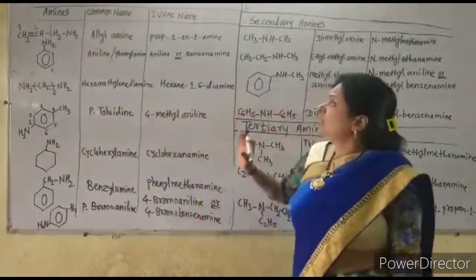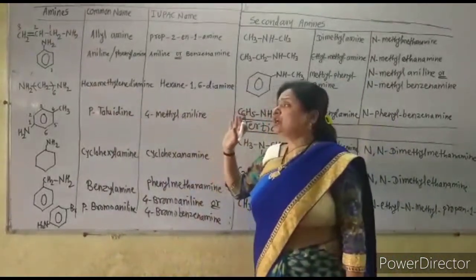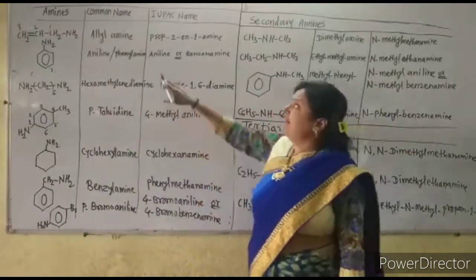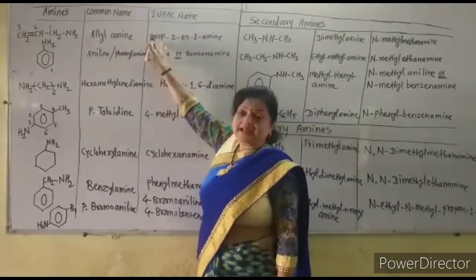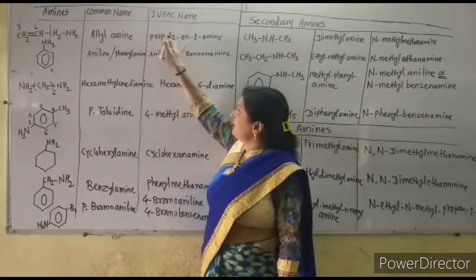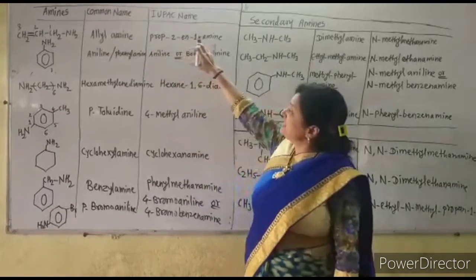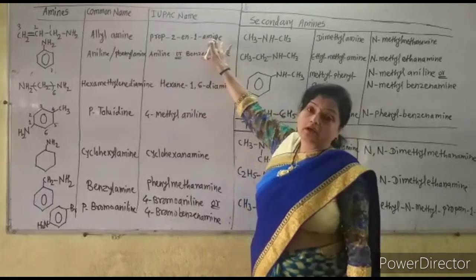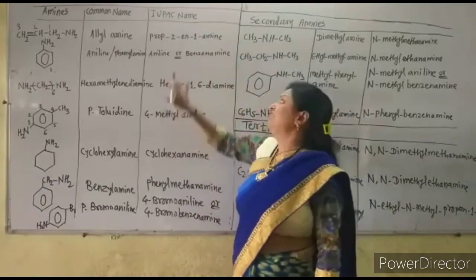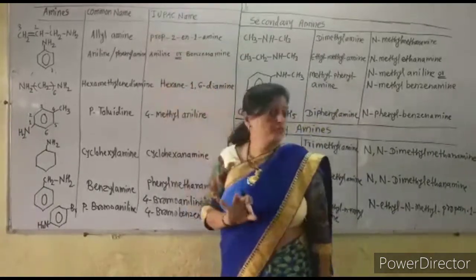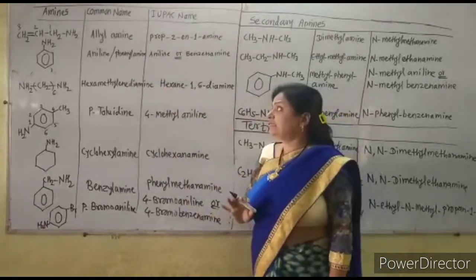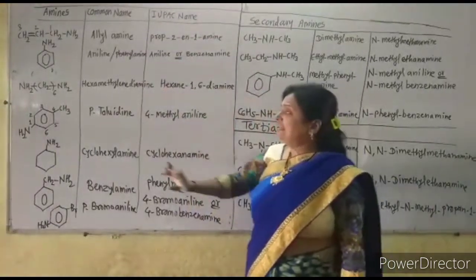If the carbon chain is longer, then write the name of the parent alkane, then the number of the carbon where the double bond is, and then the word amine, giving the number of the carbon to which the NH2 group is attached. So remember that.